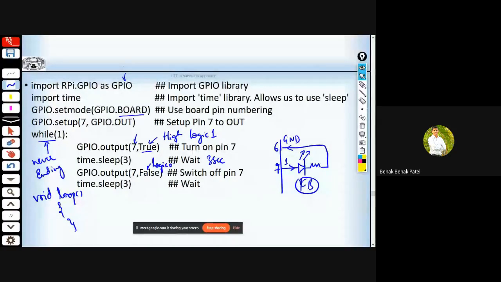So this is logic 0, such that 1 changes to 0. Now on both ends it's logic 0, so there is no potential difference for current to flow. That makes this LED turn off, and this happens continuously or infinitely. So let's try to write this program.